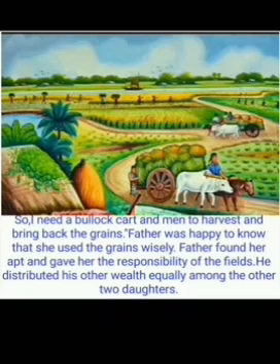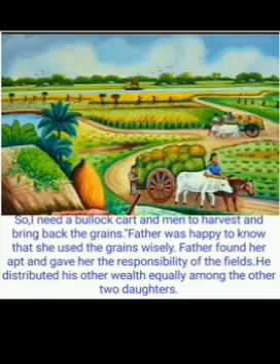He distributed his other wealth equally among the other two daughters, and also gave shares of his wealth equally to the first and second daughters. See, we should be very wise. Wise in the sense we should use our brain to work. This is very important in all tasks. See how wise the third daughter is, and she used the given grains in the best way.